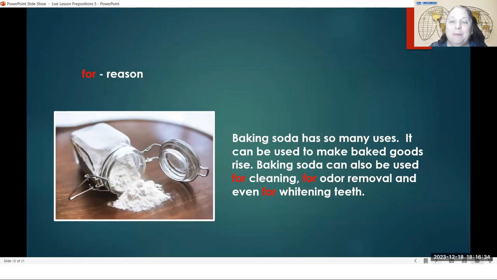So here are some reasons to use baking soda. Everyone knows, because it is called baking soda, that you're going to use it when you are baking. Baking means to make things like cakes and bread and pies. So we already know we use it for baking, but it says you can also use baking soda for cleaning. You can use baking soda for odor removal.